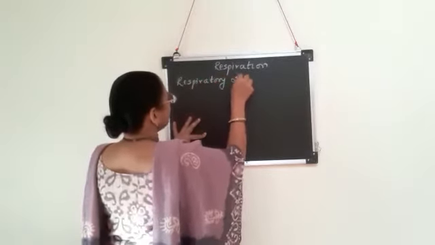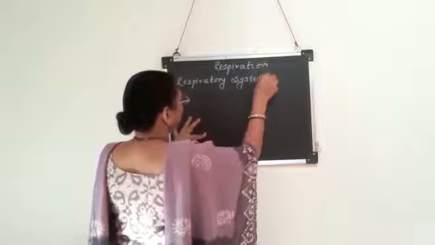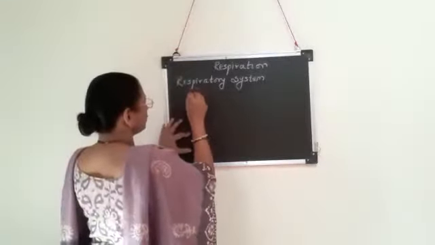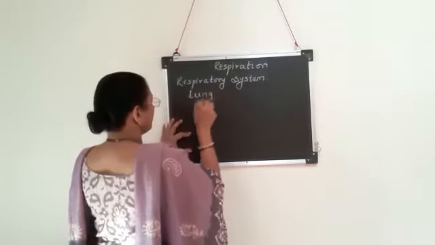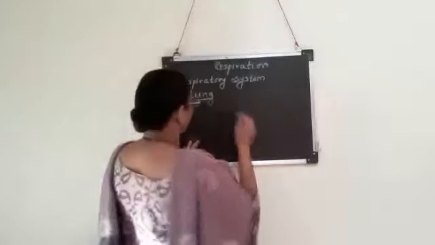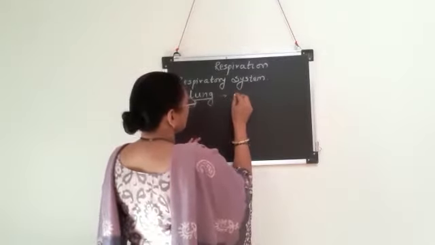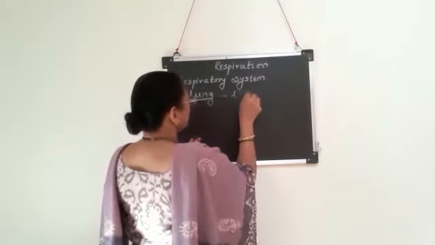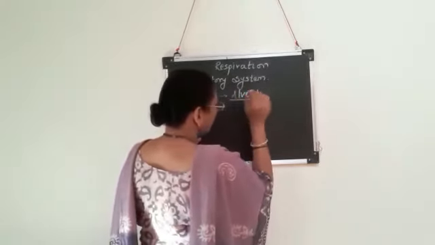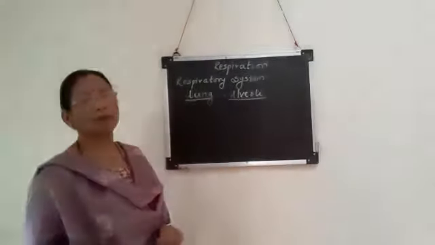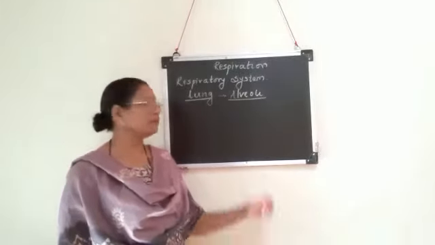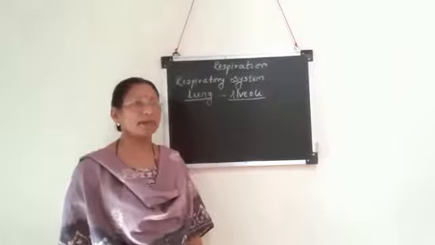If you remember, in the last lecture we have studied that the main respiratory organ where the gaseous exchange takes place is the lung. We have studied that the structural and functional unit of the lung is called alveoli. These alveoli are concerned with gaseous exchange, and the number of alveoli is also very high. Near about 700 million alveoli are present in the lungs for the exchange of gases.